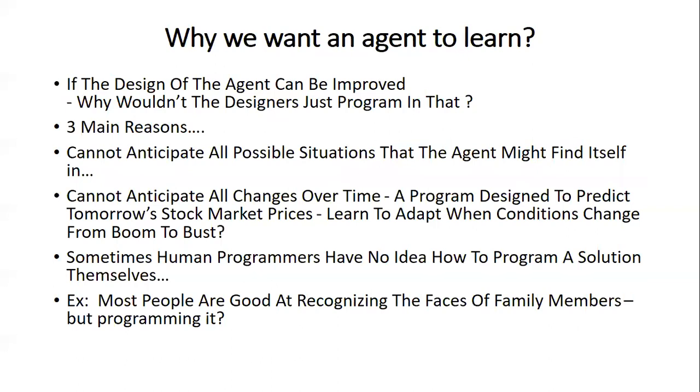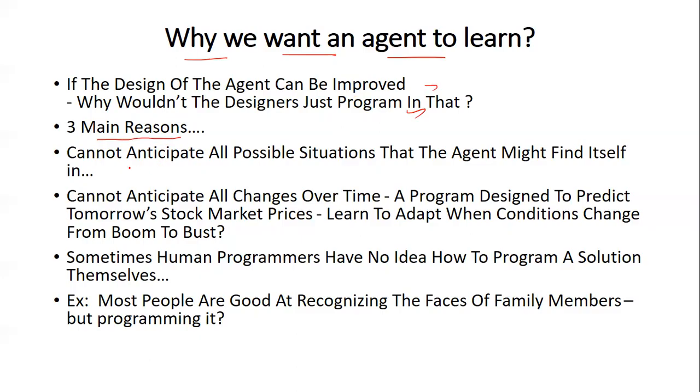Now let us try to understand why we want an agent to learn. Is there anything else we can do without learning? So basically the question is why we are expecting that the agent should learn. Can we do something else? If the design of the agent can be improved without learning, why can't we do that? If the design of the agent can be improved, why wouldn't the designers just program it that way rather than doing learning? There are three main reasons why changing the design is not possible.